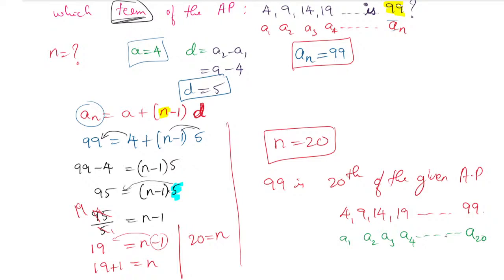Clear? So this is the whole thing. I have not told you to find the 99th term; I have told you to find which term 99 is. I hope all of you understood.